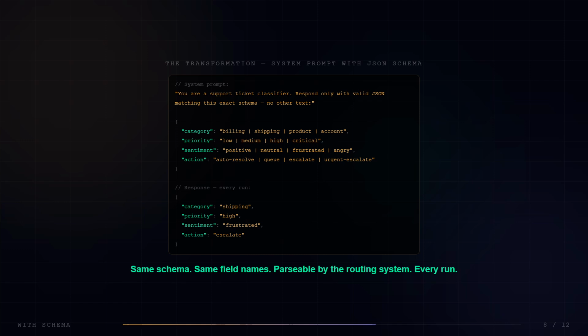We run the same ticket 3 times. Every run returns the same 4 fields, the same field names, values from the allowed set only. No preamble, no explanation. Valid JSON. The routing system parses it without error. Every run. That is what a JSON schema does inside a system prompt. It does not describe the output format. It constrains the output space.